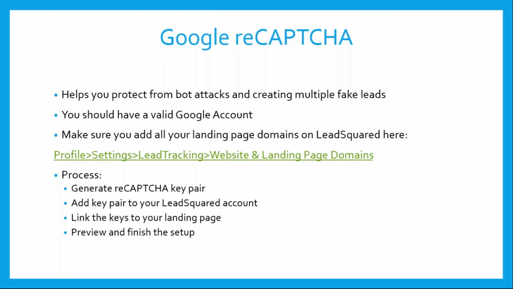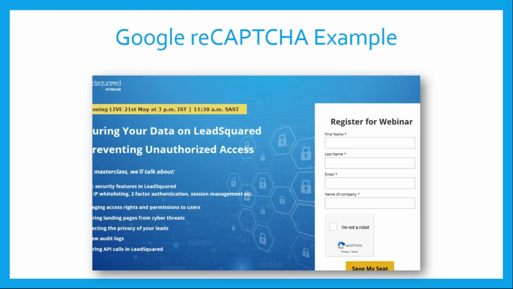Once you enable this feature, you will have a captcha shown on your landing page, and if there are multiple entries happening in a similar way from a similar location, then this captcha is automatically turned on, and if not, it's turned on for everyone, and they need to click on the captcha before processing. The best part of this is that it will block all the bots from creating fake leads on your network or on your account.